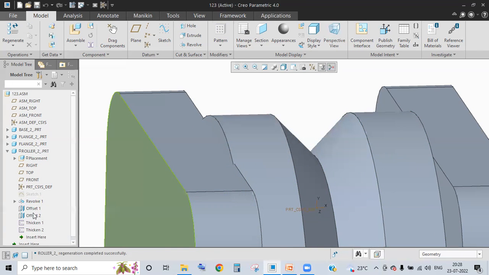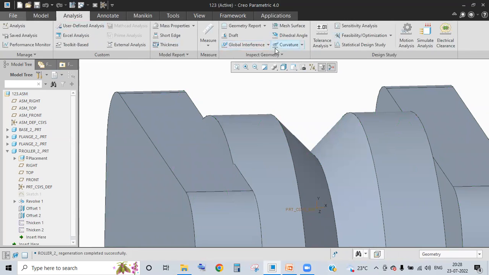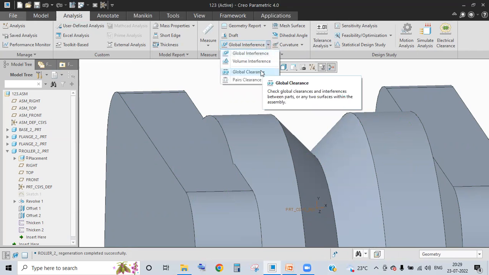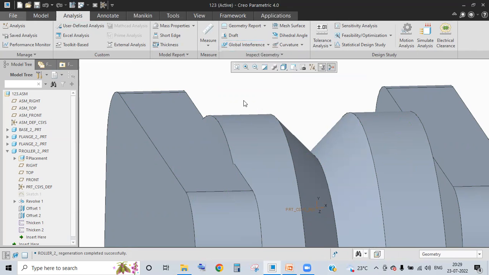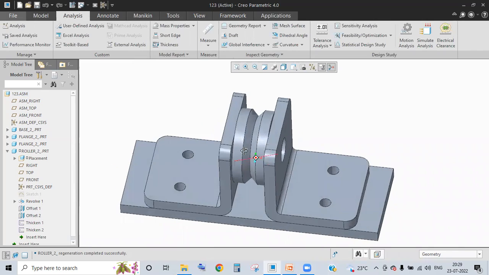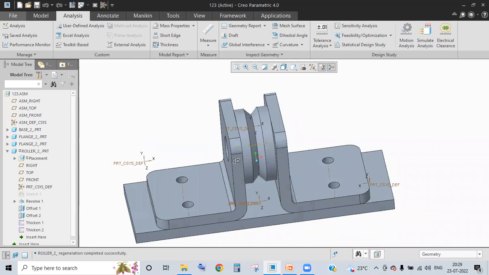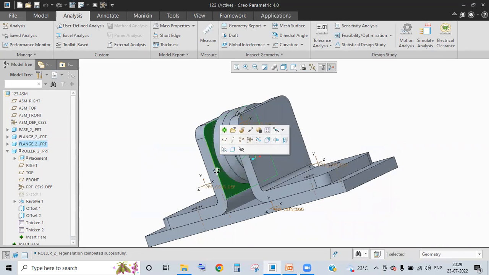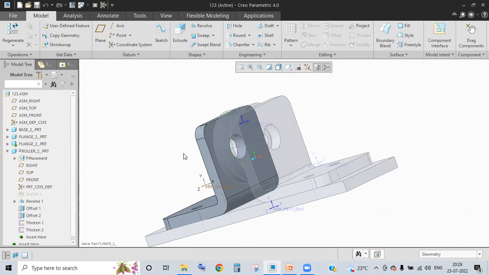Whatever we do in part level will affect the assembly level. So when you go with global interference, if there is any interference, it will give us the interference. In the same way, if there is any clearance, it will give us the clearance. I'll try to edit this part and create some clearance here.